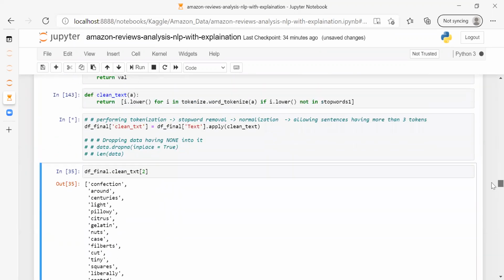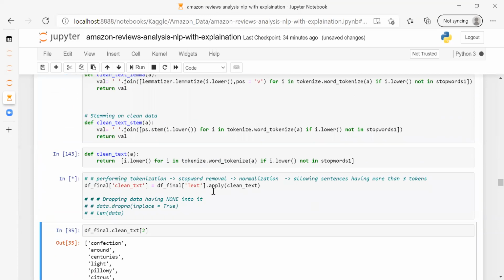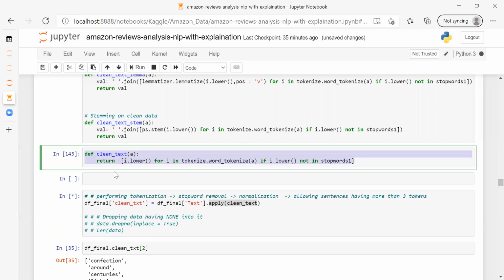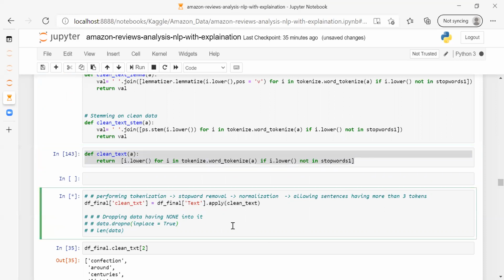So finally, in my final DF, in the text column where the review or feedback was given in the form of text, I have applied my clean text function. It will take time.